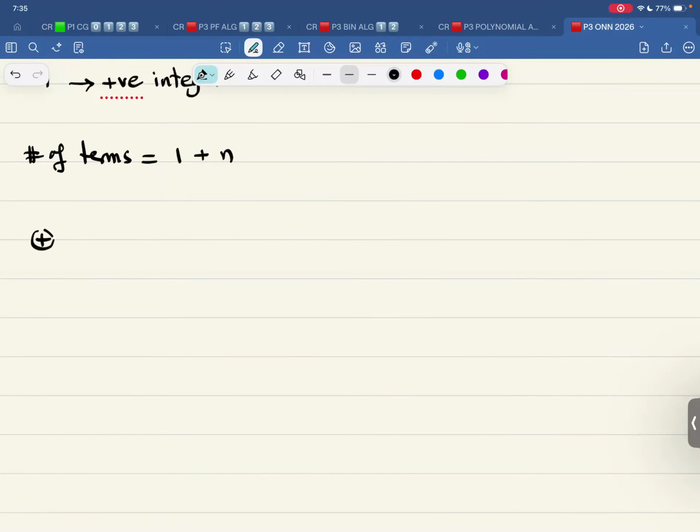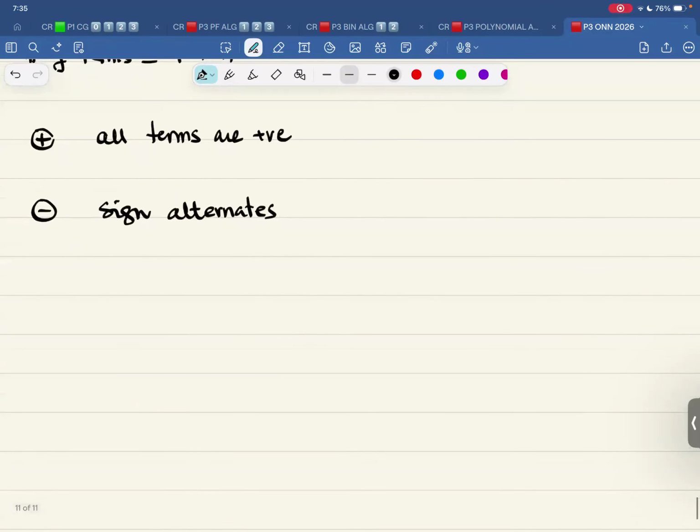If there is a positive sign, all terms are positive. If there is a negative sign, sign alternates. What else is there?